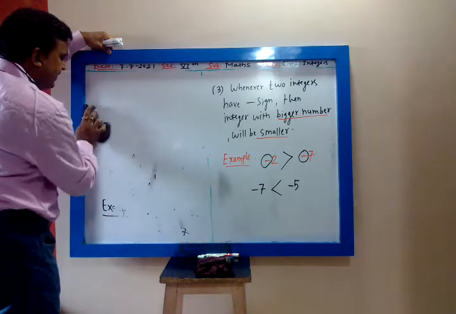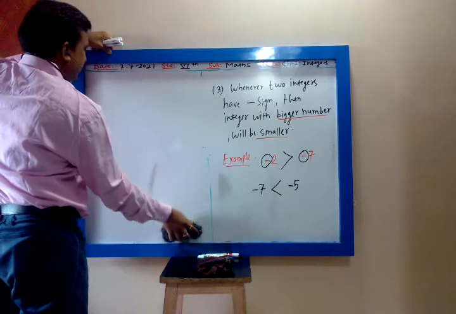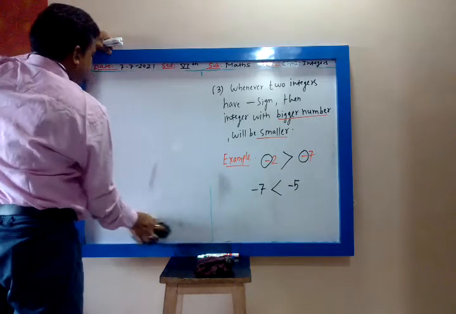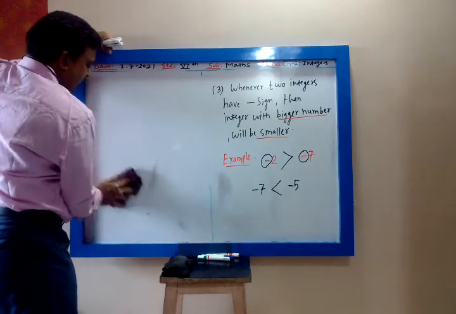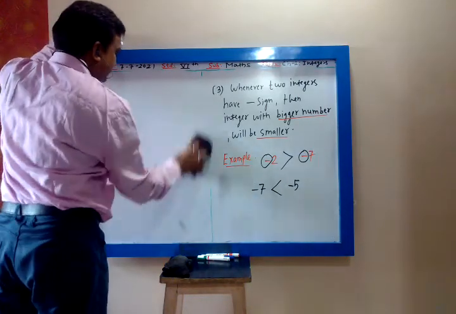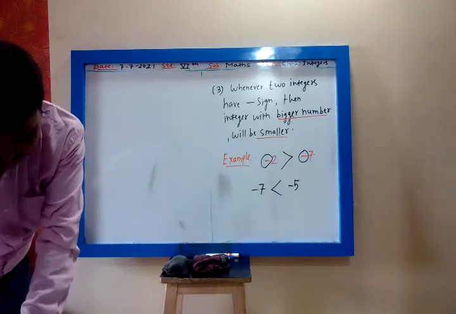In negative integers, if the number is bigger, the integer will be smaller. So for negative it is reverse. In positive it is in the same direction. So based on this, let us solve our exercise 2.1.